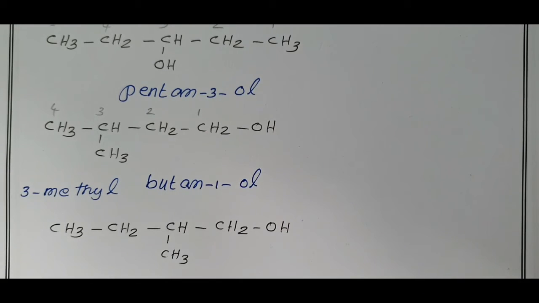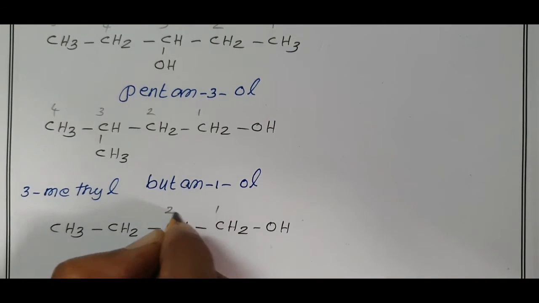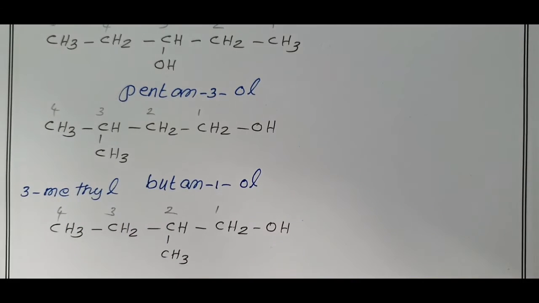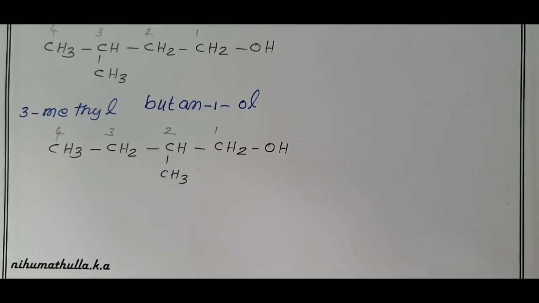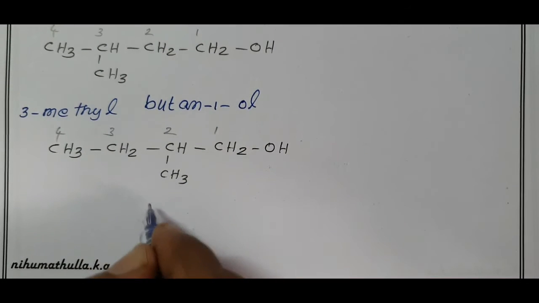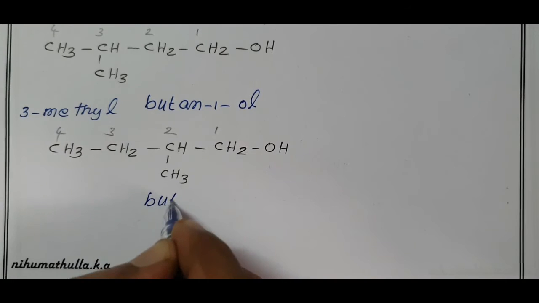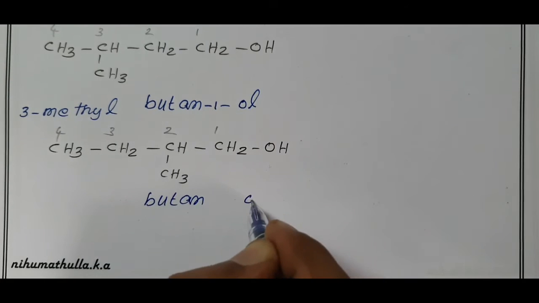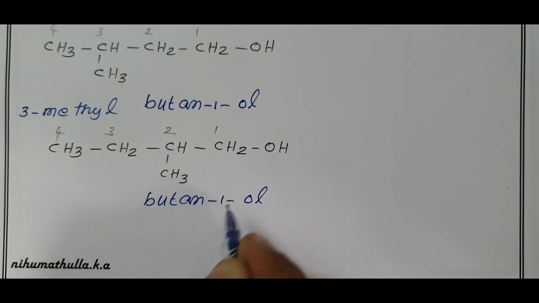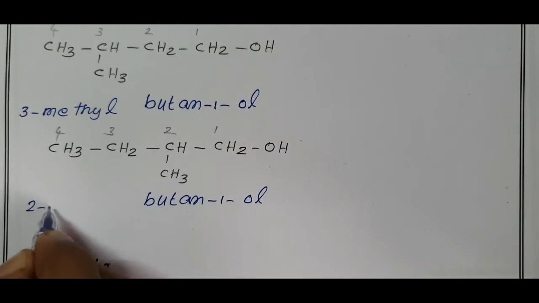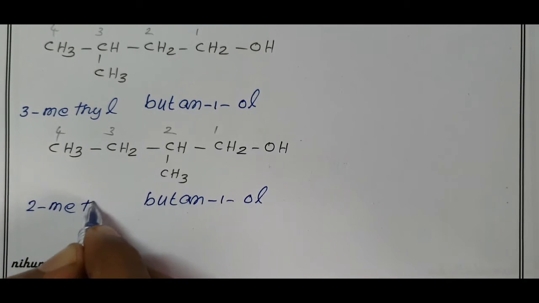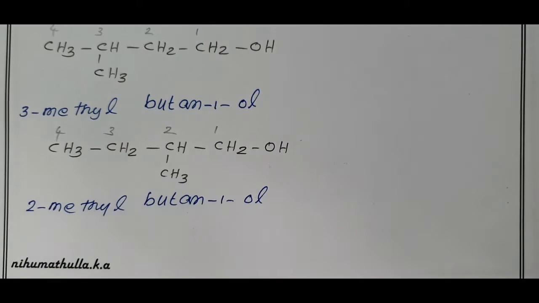Starting from right to left, 1, 2, 3, 4. 4 carbon atoms, we know the root word is but, carbon-carbon single bond is ane, OH is ol, position of OH is 1, the second carbon contains 1 methyl group: 2-methylbutan-1-ol.